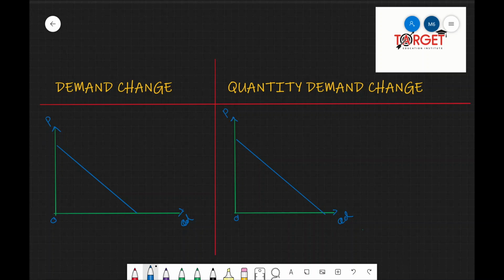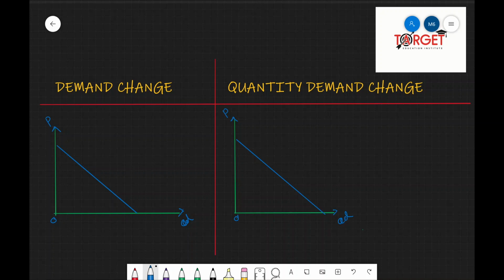Hi students, today I'll be covering the topic related to change in demand and change in quantity demanded, which is a very important concept in economics connected to the second chapter of market economy. So let me see what we mean by change in demand and change in quantity demanded. Though it sounds almost similar, there is a huge difference related to the terms. Let us first focus on what is meant by change in quantity demanded.